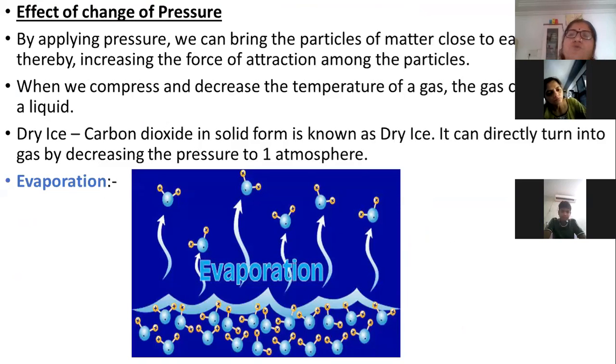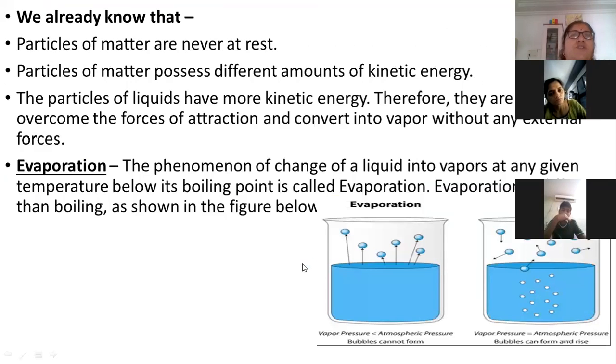This is not an induced process. We are not changing any temperature or pressure. This is a spontaneous process taking place on its own. You can see the water molecules and the surface of the water. Some molecules of water are evaporated. This process is known as evaporation.